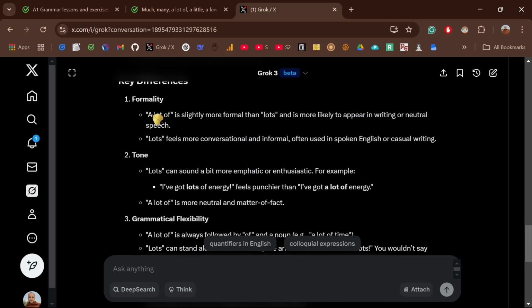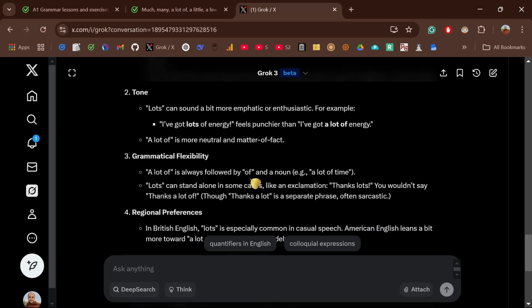Key differences, let's see. For tone, a lot of is slightly more formal. So in writing, you will see it more often. A lot of. Lots is more conversational, okay? Casual writing, lots. A little more informal. So lots is a bit more emphatic, enthusiastic. Enthusiastic, you understand? Enthusiasm. You know this word, enthusiasm?